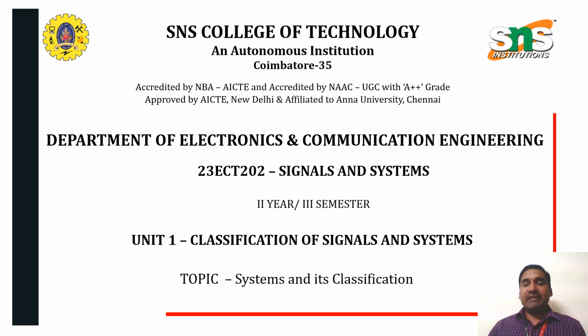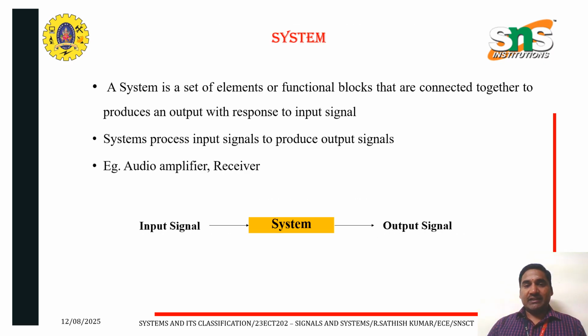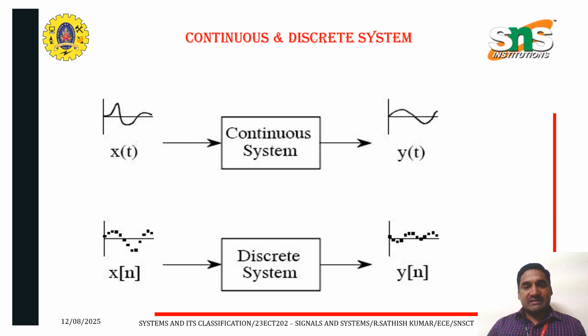Now let us see another video lecture series on systems and classification. What is meant by a system? A system is a set of elements or functional blocks that are connected together to produce an output in response to the input signal. It processes an input signal to produce an output signal, for example, an audio amplifier receiver. When the input signal is applied to the system, it produces the output signal.